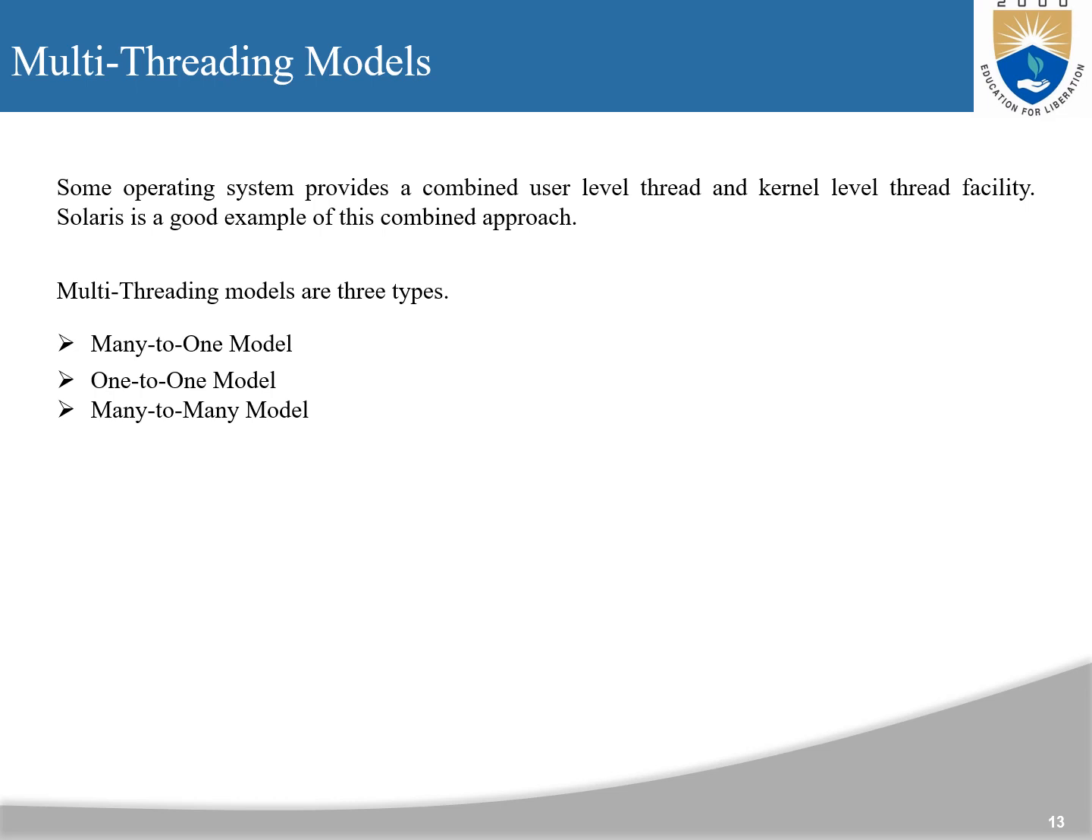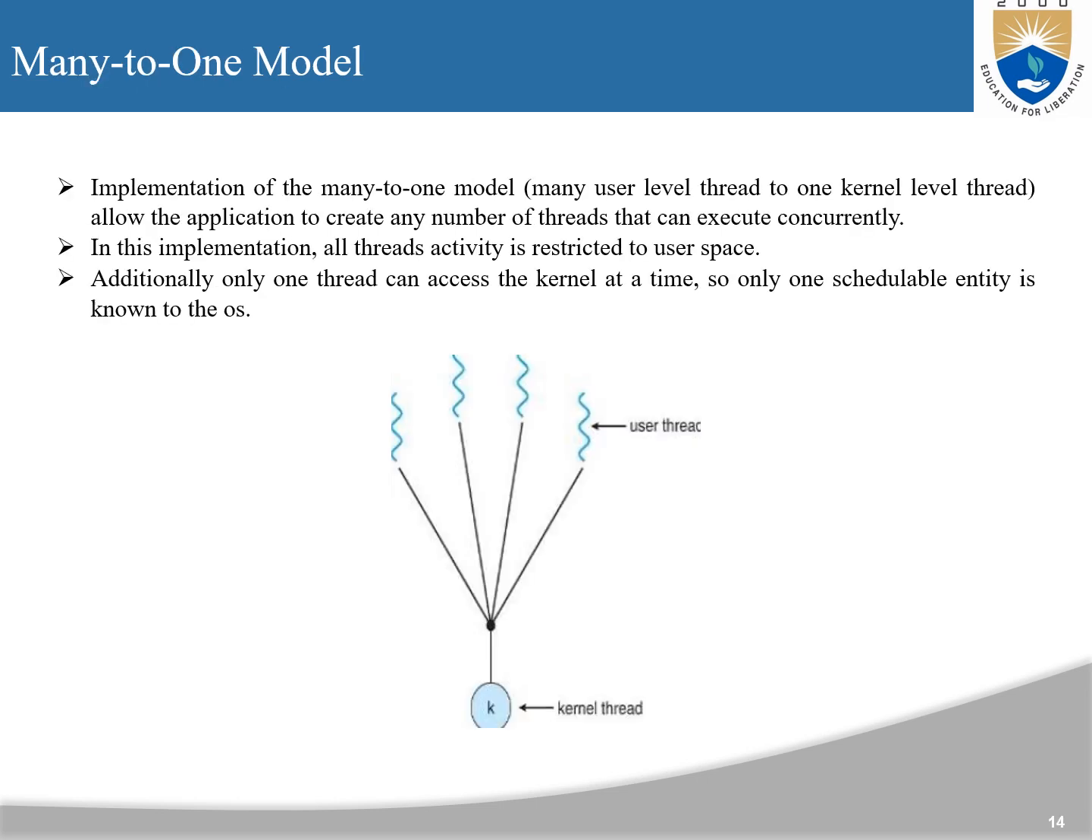Multi-threading models. Some operating systems provide combined user level thread and kernel level thread facilities. Solaris is a good example of the combined approach. Multi-threading models are of three types: many to one model, one to one model, and many to many model. Many to one model. Implementation of many to one model: many user level threads to one kernel level thread.